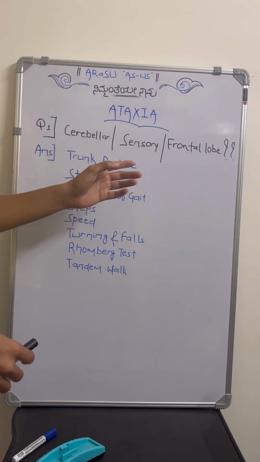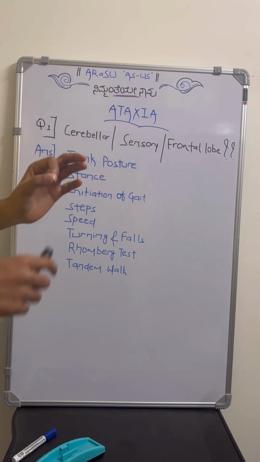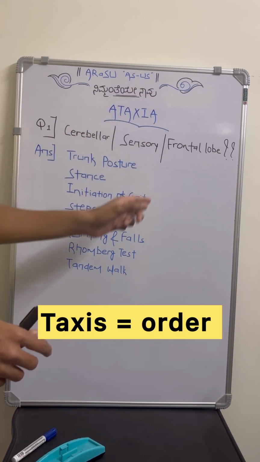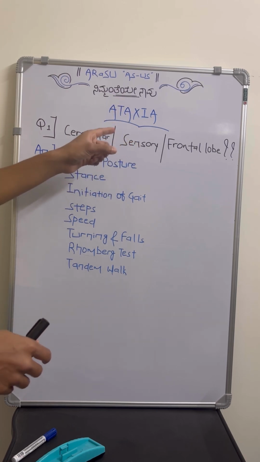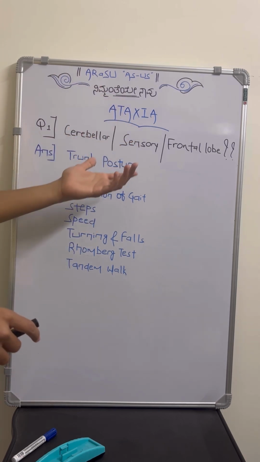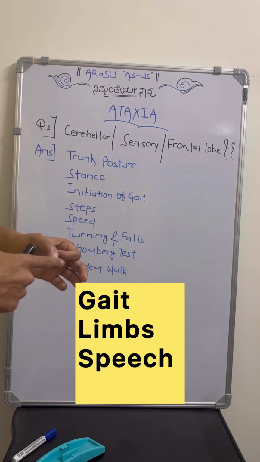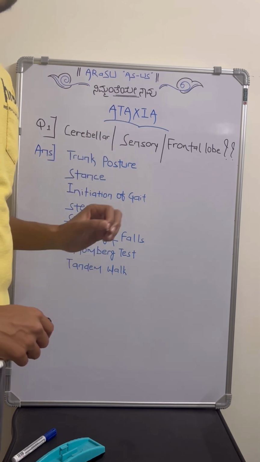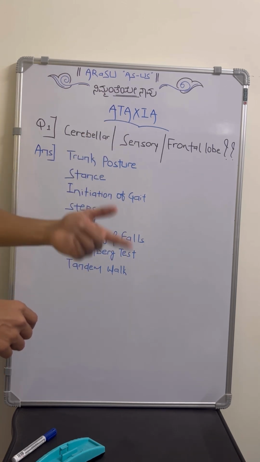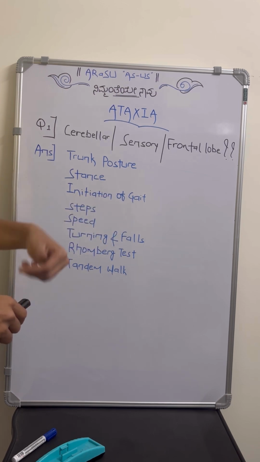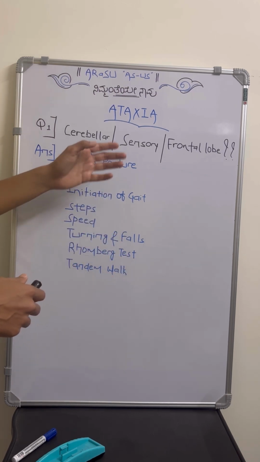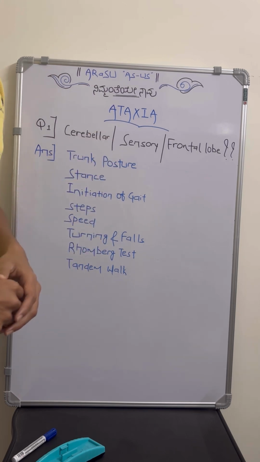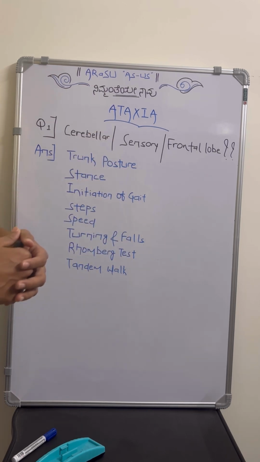First of all, ataxia means there is loss of order. Taxis means order, so loss of order is called ataxia. It can be imbalance of the gait, limbs or speech, and the majority of the time ataxia is because of cerebellar dysfunction. The second common cause is sensory ataxia, then come other possible reasons. And whenever there is gait ataxia, there will be a sense of insecurity during the walk, mainly during the turnings. So that is a brief introduction about ataxia.